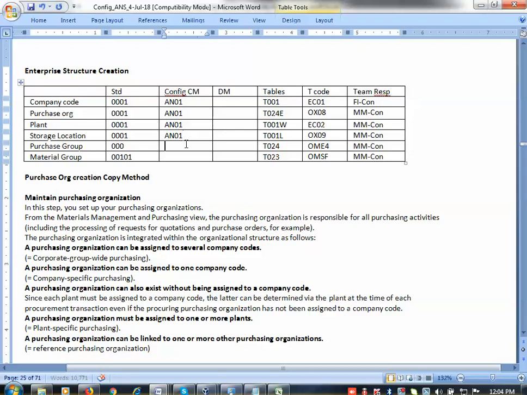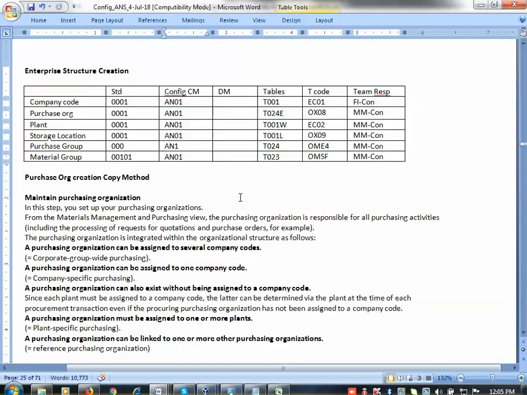Do you have any doubt about what is company code, what is purchase org or plant? Does anyone have a doubt before I move to configuration? If a doubt comes after my session, then it is difficult for me. You know the difference between company code, plant, purchase org and purchasing group. Plant means branch or work area, a manufacturing area or assembly area. Within the plant, the sub-rooms or sub-areas are called storage locations. Company code means it's a legal entity of an organization. Company means People Click Techno Solution; company code means what is created in SAP.